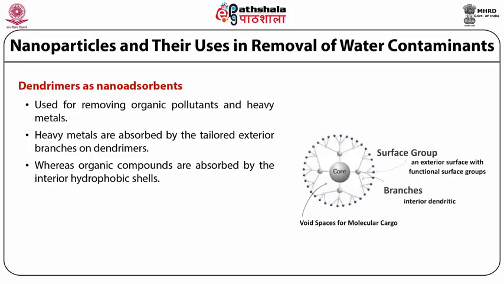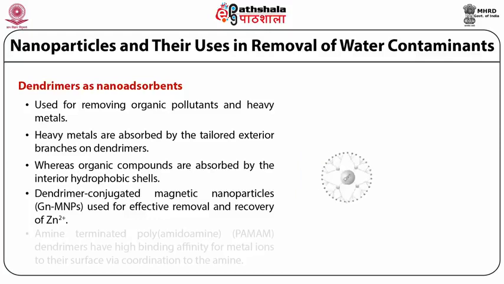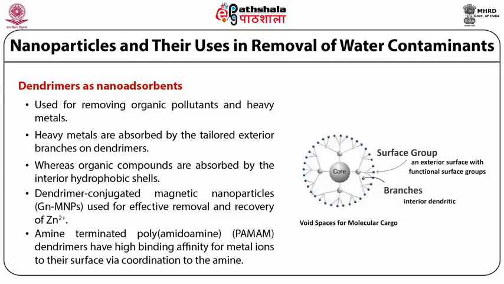heavy metals. Now, dendrimer-conjugated magnetic nanoparticles are also used by researchers for removal of these heavy metals. For example, amine-terminated polyamidoamine, PAMAM dendrimer, has high binding affinity for metal ions on its surface through coordination to the amine.